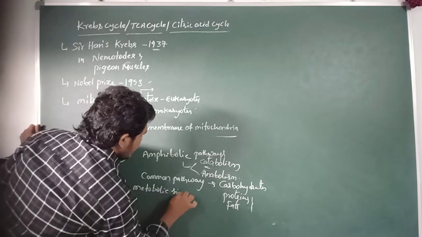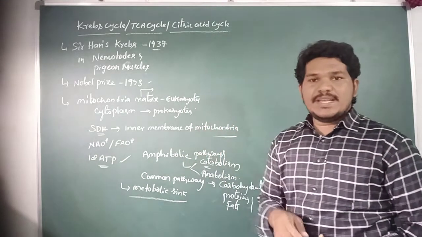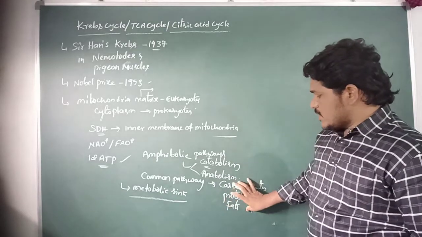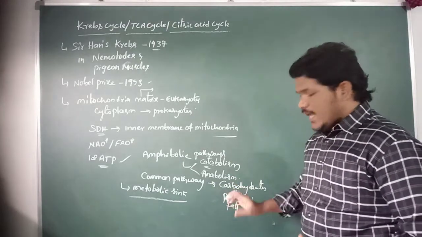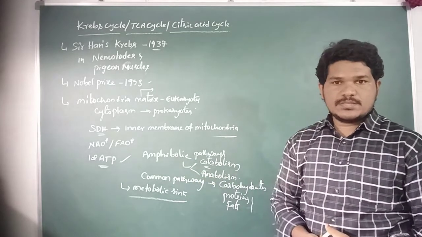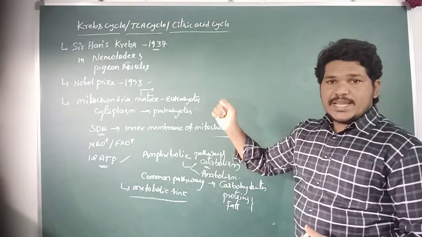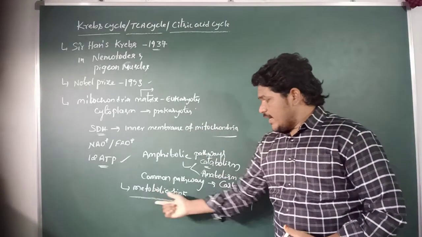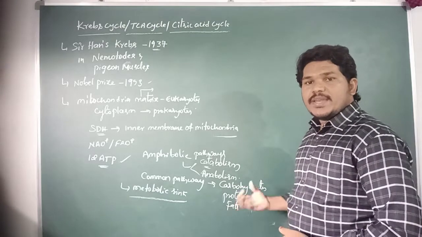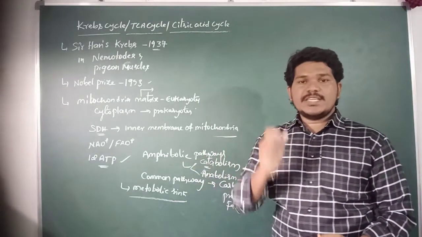The Krebs cycle also serves as a metabolic sink. That means it receives all the intermediates of the metabolism of carbohydrates, proteins and fats for their final oxidation process. Thus, the Krebs cycle, or TCA cycle, serves as a metabolic sink.